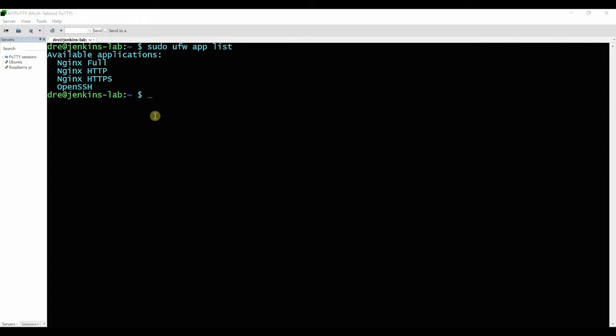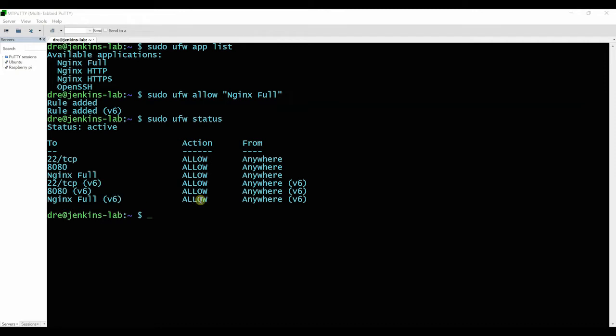So it will be allow, then it's Nginx 4. And that's added a rule. So if you want to do status, just to confirm. So now we have full service.